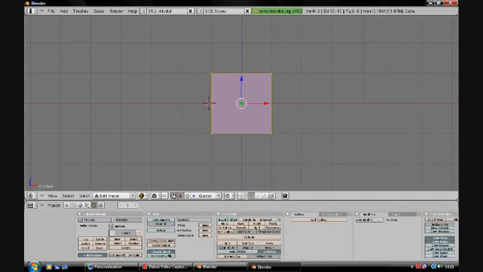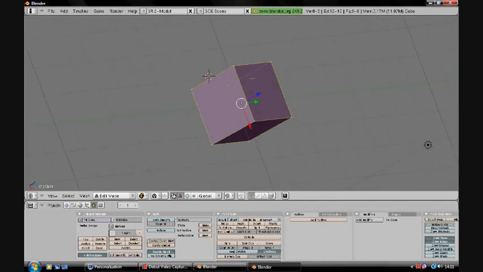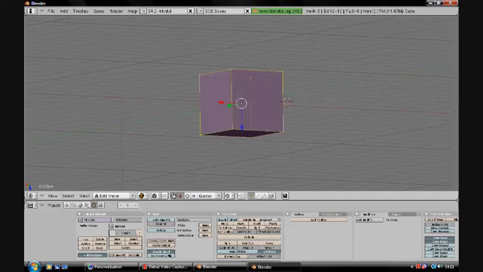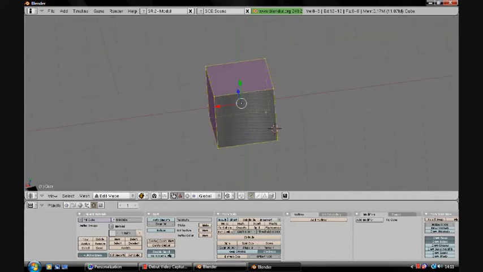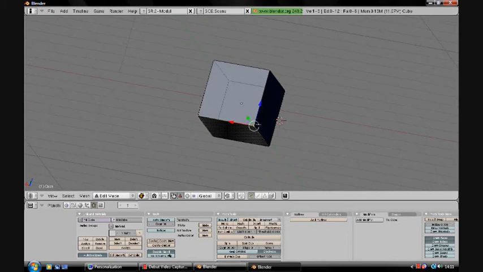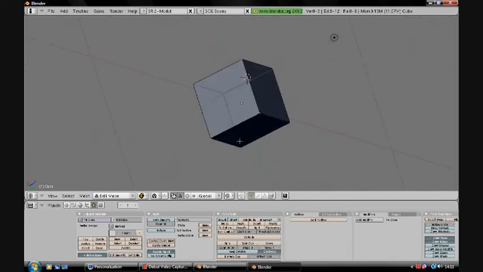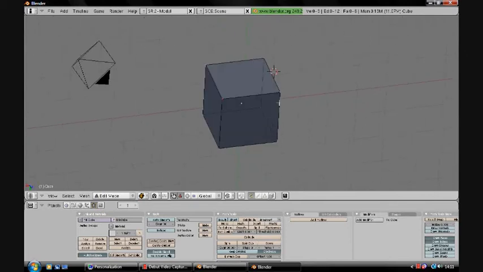Okay, so go into tab view, and as you can see, the faces have gone pink. Well, sort of darkish. I don't know, they're just pinky purple. I just call them pink now. And the corners, these lines have gone yellow. Yellow means it's selected in object mode. Grey just means there's something there, and pink means it's not selected.